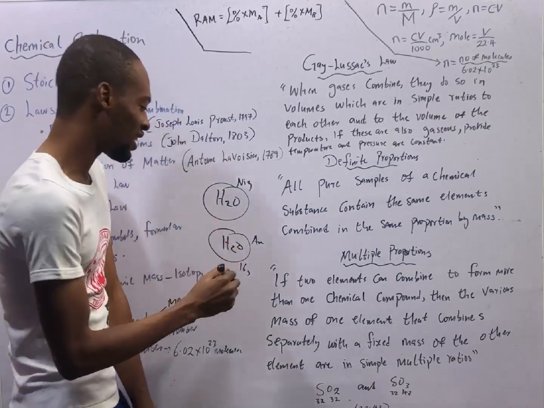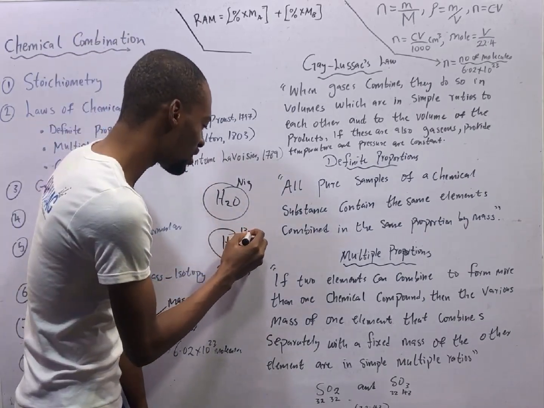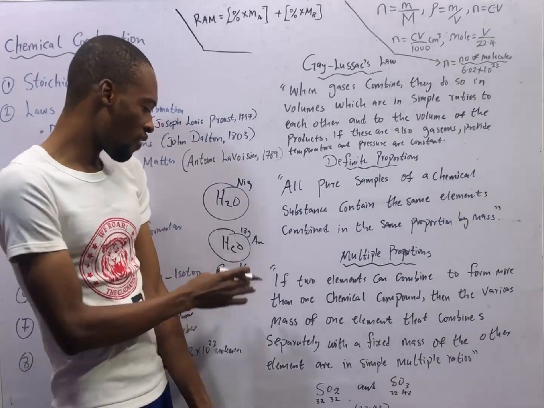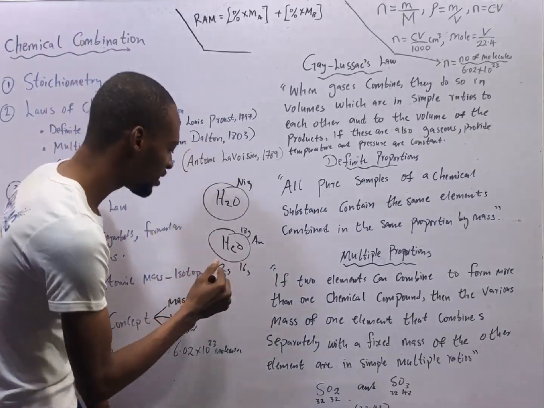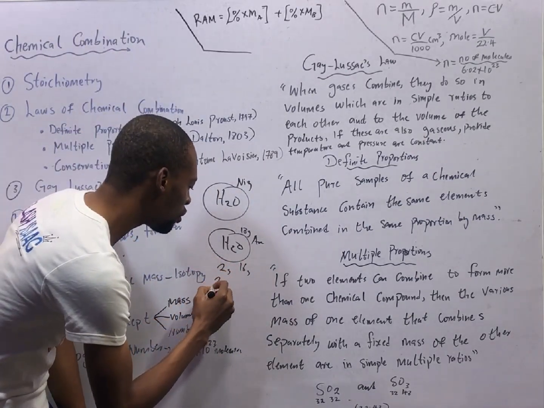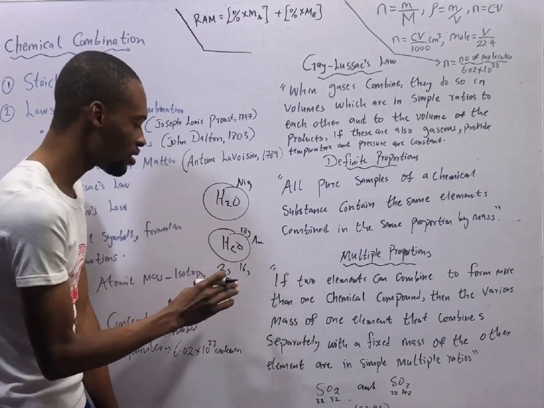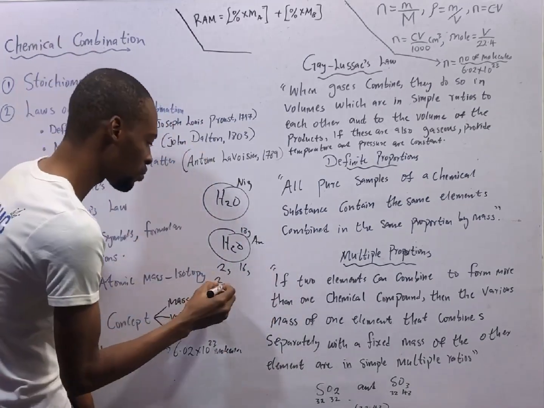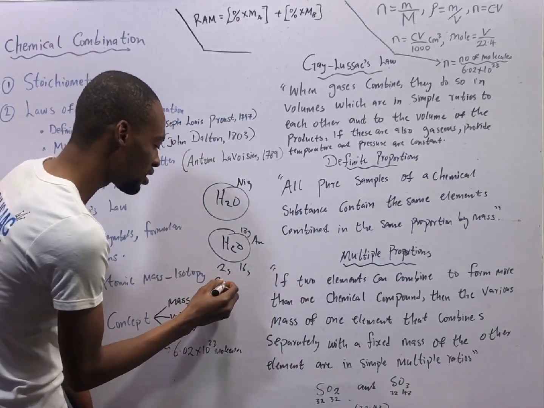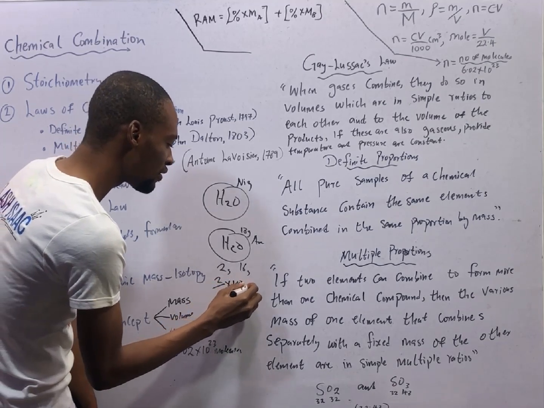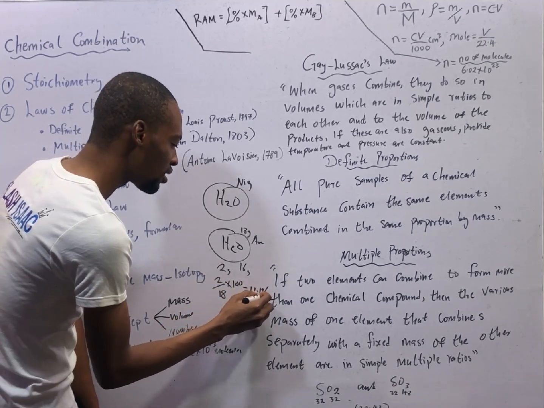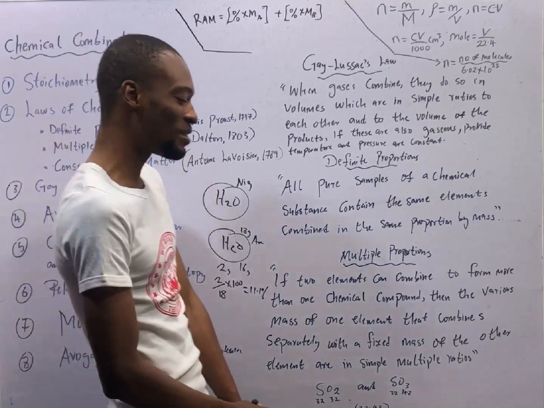The total mass of water is 18 grams, which means the percentage of hydrogen in water by mass is 2 grams over the total, 18, times 100. This is 11.1%. So I've taught you how to calculate percentage by mass.